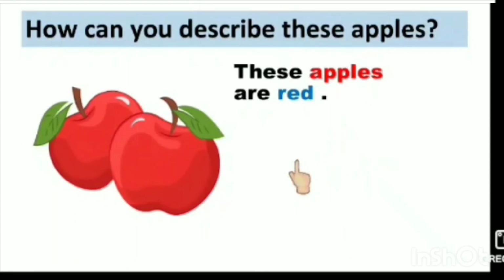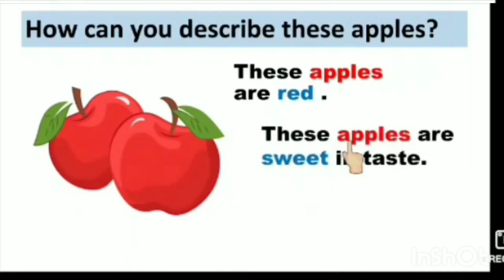And how can you describe more, children? It is assumed that if apples are red, then they are sweet in taste. So it can also be described as: these apples are sweet in taste. Sweet is the taste of the apple. Sweet is a describing word of apple. Here you know that apple is a naming word and sweet is a describing word.